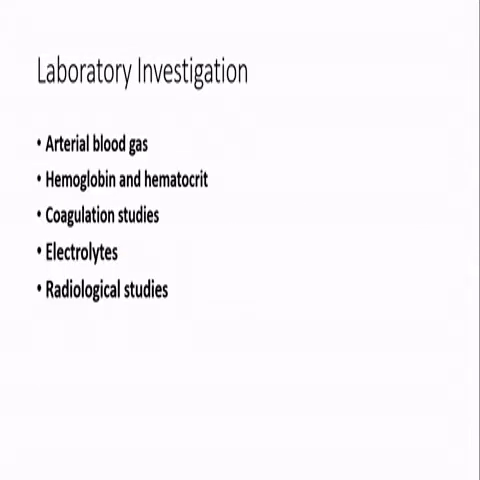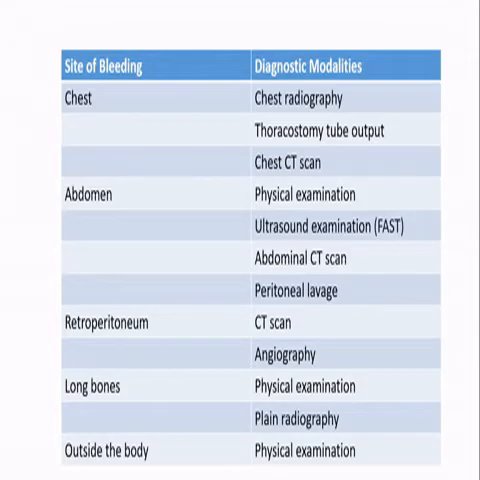Coming to the laboratory investigations, in all patients of hemorrhagic shock you should always go for arterial blood gas sampling to look for any kind of hemodynamic or metabolic derangements. Hemoglobin and hematocrit should be evaluated so as to decide whether blood transfusion should be done or fluid is enough. Coagulation studies should be done to assess any hemodilution and coagulation abnormalities, which are very common in these patients. Again, electrolyte abnormalities and certain radiologic investigations can also be done.